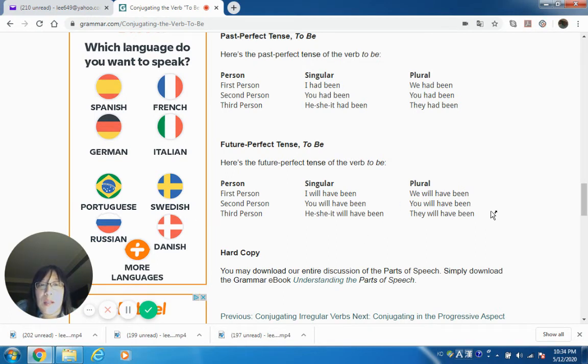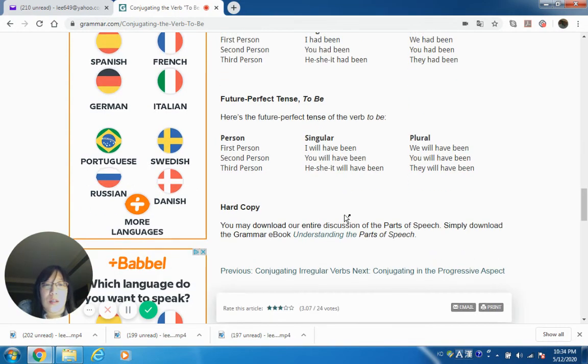You will have been. He, she, it will have been. Will have been. So after the verb will, you have to have the infinitive, which is have. And after the have, you have to have the past participle. That's why it's been. So this is like a simple math equation.